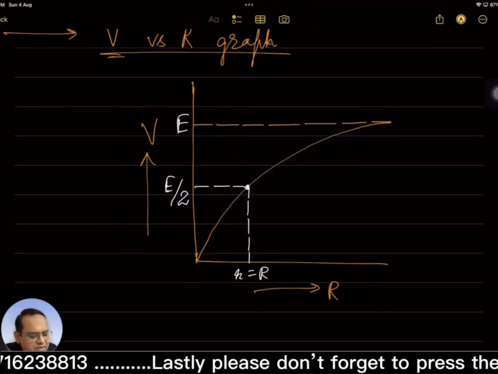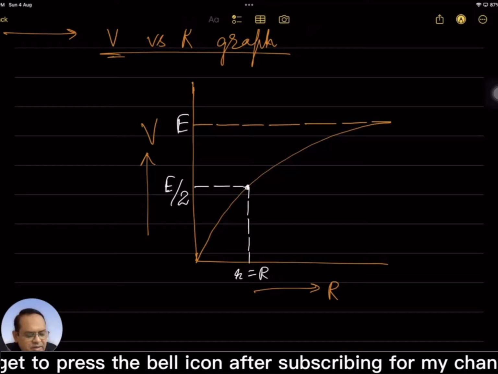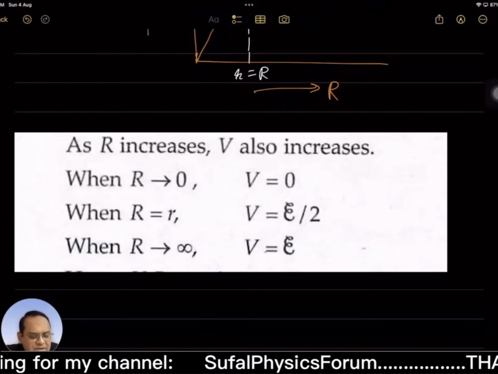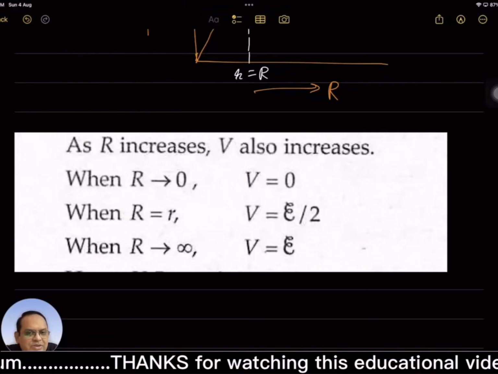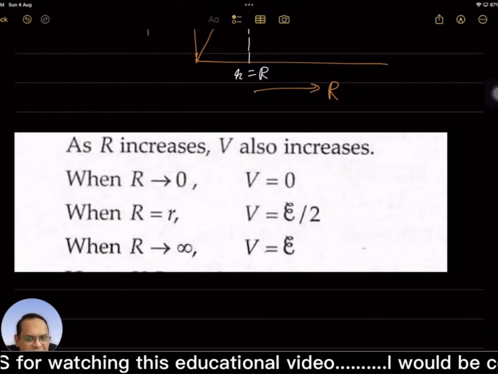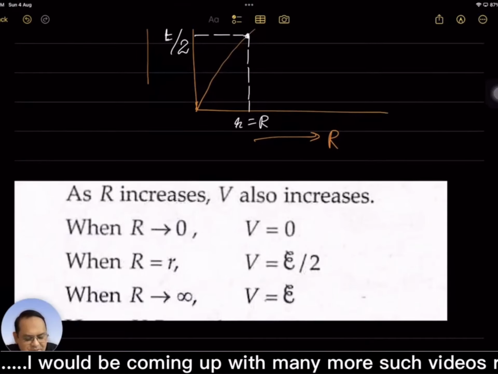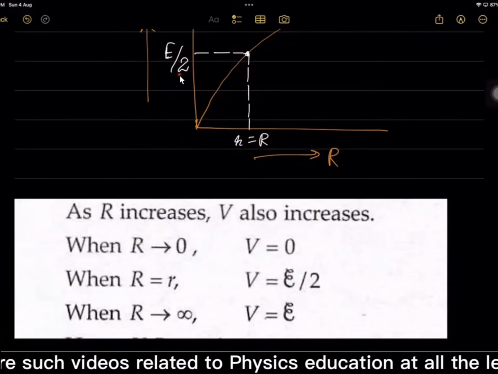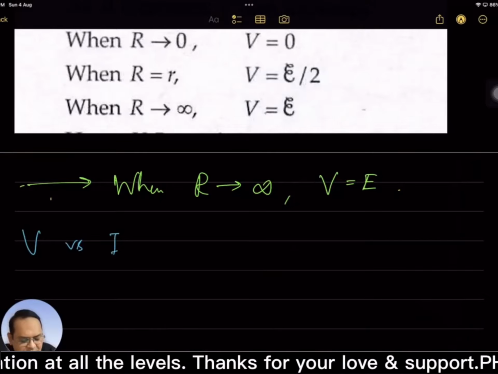When internal resistance becomes capital R, then it is E by 2, and this is graphical variation between V and R. As R increases, V also increases. When R tends to 0, V is completely 0. When capital R is equal to r, that we have discussed in the graph, this situation. Capital R is equal to r, V is equal to E by 2. This thing and this. When R tends to infinity, V is equal to E. Now V versus I graph.